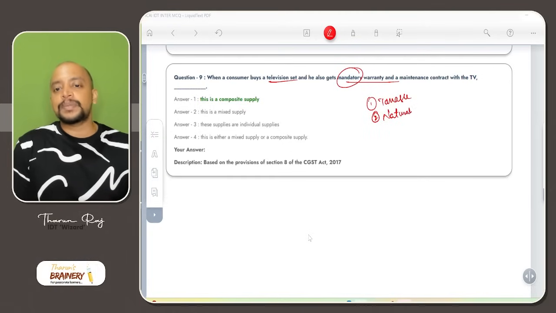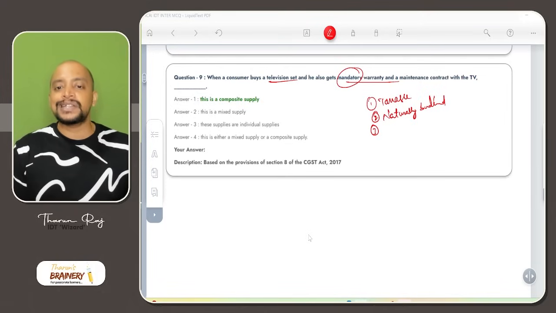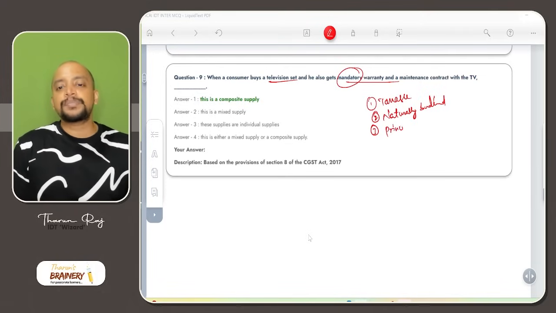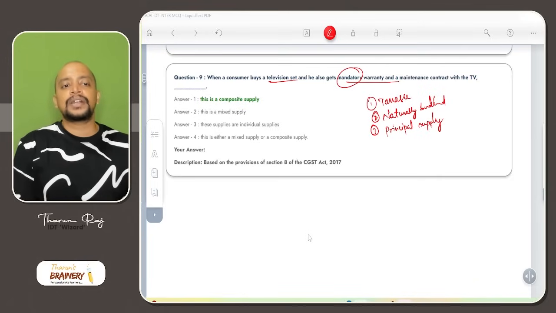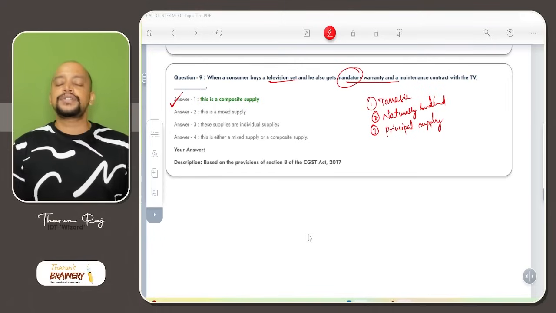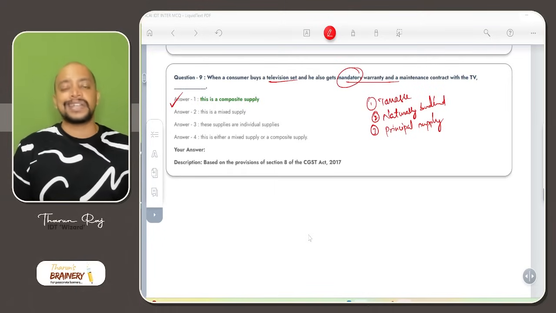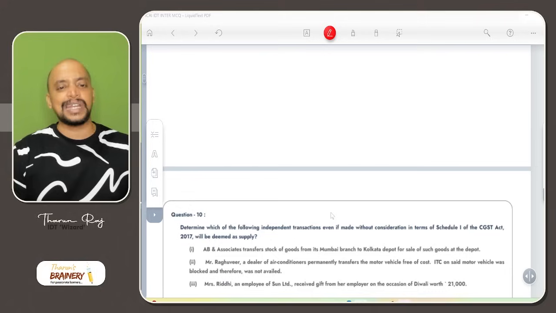What is the principal supply? So principal supply is television. Why television? Without television there won't be any warranty and maintenance contract. So principal supply is identifiable. Therefore it will come under composite supply, and we need to take the rate of principal supply on the entire transaction, and the concept of composite supply and mixed supply is given in section 8.